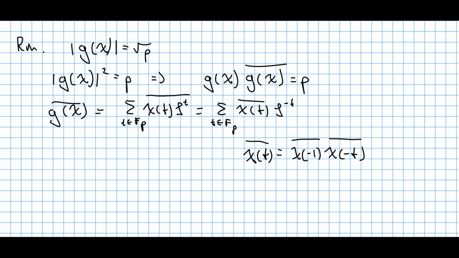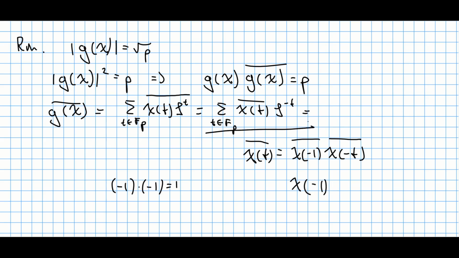Now let's conjugate both sides of this equation and concentrate on this. So you know that if you take a character at a point conjugate, then this is the same as taking the character at the inverse of this point. But you know that negative 1 inverse is the same as negative 1, because negative 1 times negative 1 is just 1 in our field F_p. So you can just write this as chi at point negative 1.